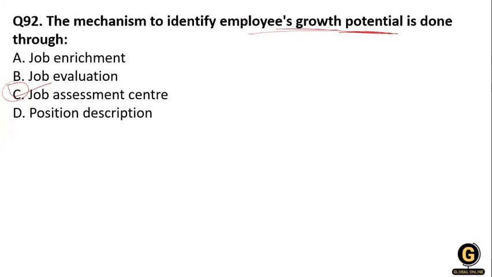Assessment is a process where candidates are examined to determine their suitability for a specific type of employment, especially like a military commander. So this is the assessment center.